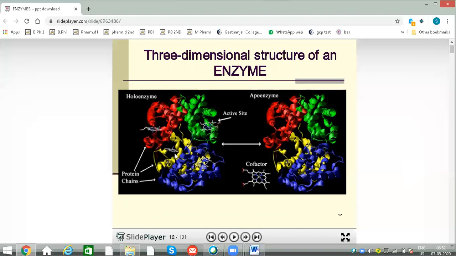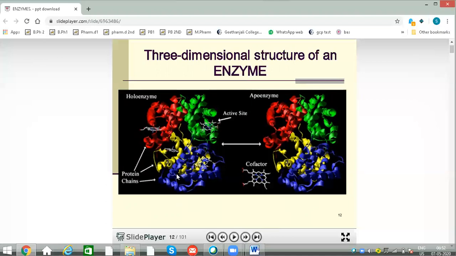These are the non-protein parts, which are called cofactors, and these colored parts are called the apoenzyme. So the protein part of the enzyme is called the apoenzyme, and the non-protein part is called the cofactors. This is the active site, where the substrate will be attaching.